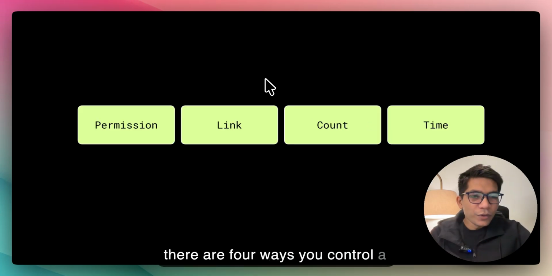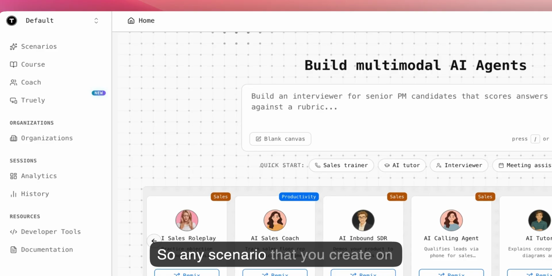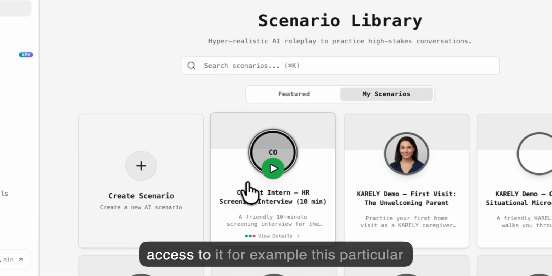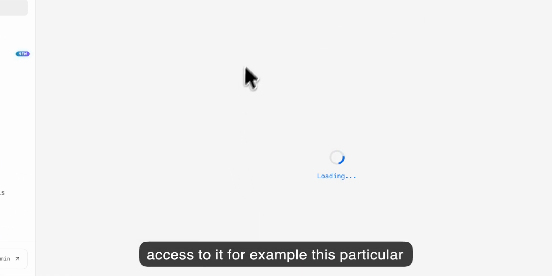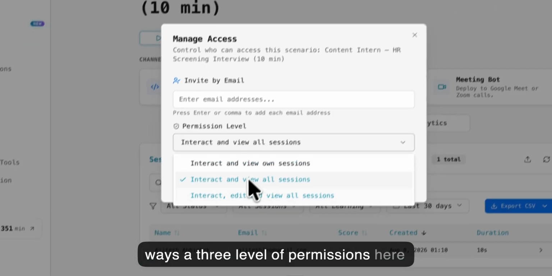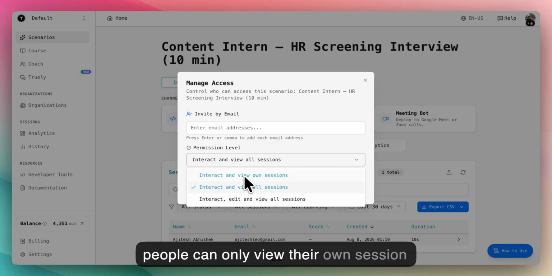And there are four ways you control a scenario. The first one is the permission. So any scenario that you create on ToughTongue AI, you control who gets access to it. For example, for this particular scenario, if I go to manage access, there are three levels of permissions here. One is interact and view. So these people can only view their own session in the scenario. Interact and view all sessions.